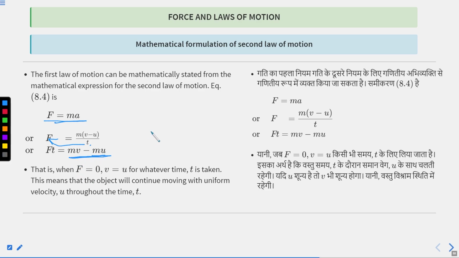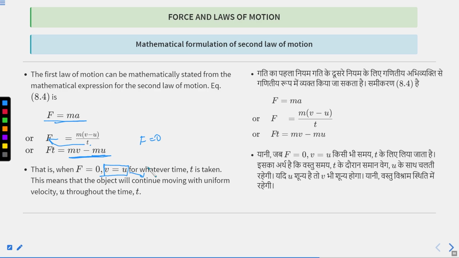When force is equal to 0, it means that initial velocity is equal to final velocity. That means the object is continuously moving with a uniform velocity. So you can derive the first law of motion by using the second law of motion.